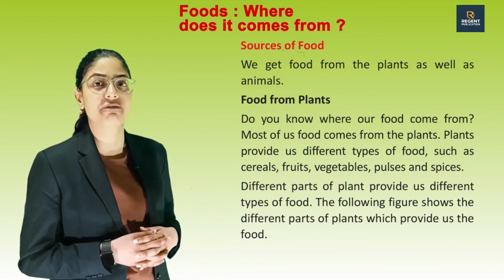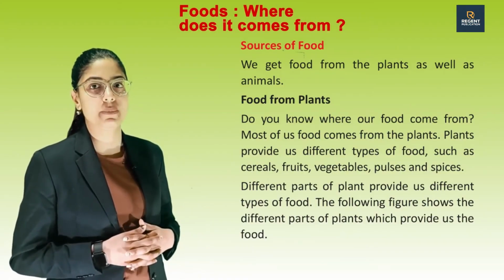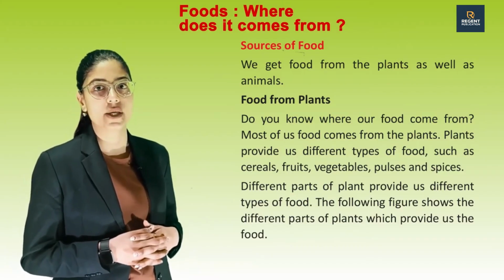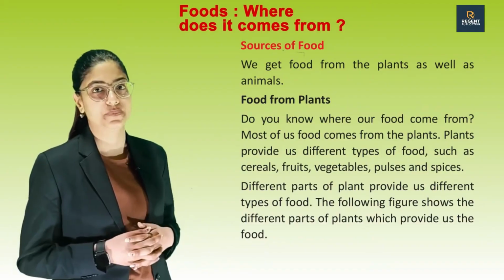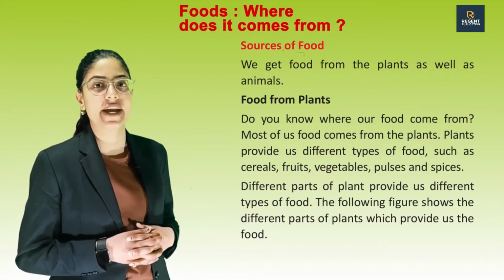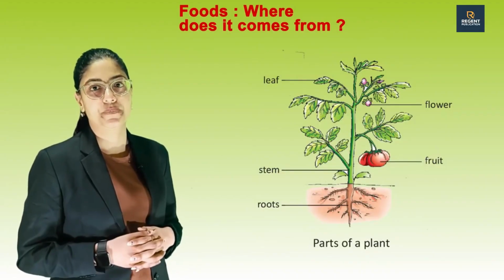Plants provide us different types of food such as cereals, fruits, vegetables, pulses and spices. Different parts of plants provide us different types of food. The following figure shows the different parts of plants which provide us the food. See this picture: parts of a plant.